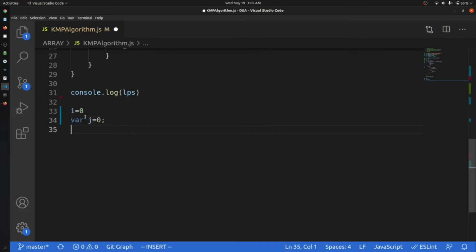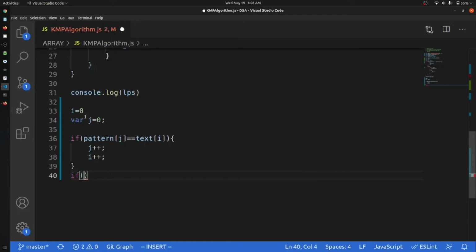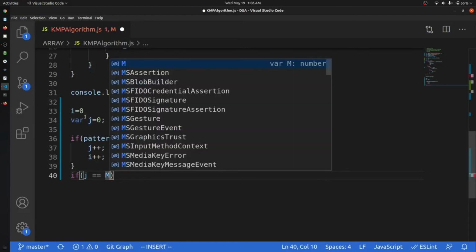Okay. Now we will check if pattern at j is double equal to text at i. What we will do, we will just increase the j and we will just increase the i. Okay, now we will check if my element has reached the end, if j is double equal to m.